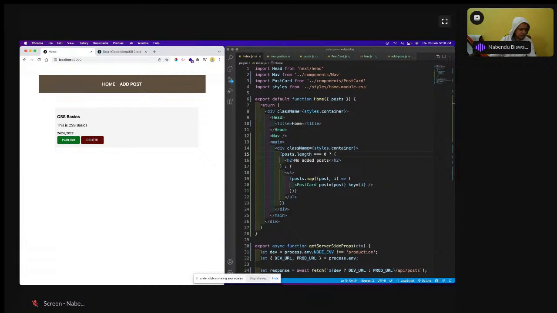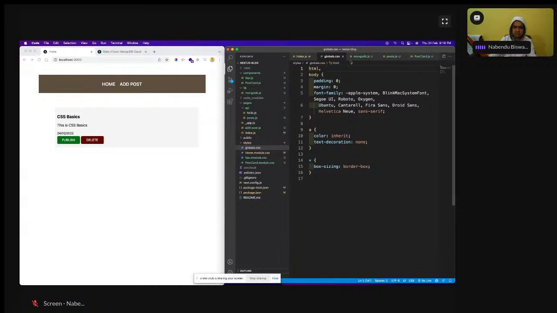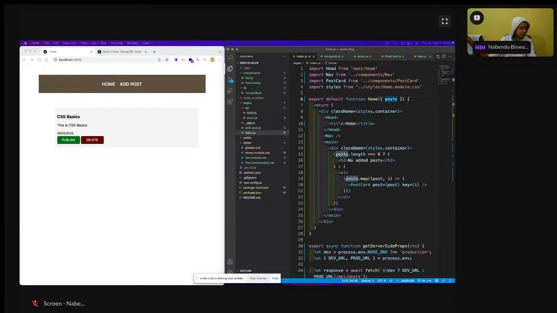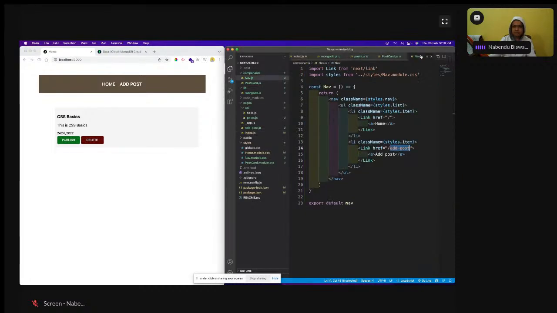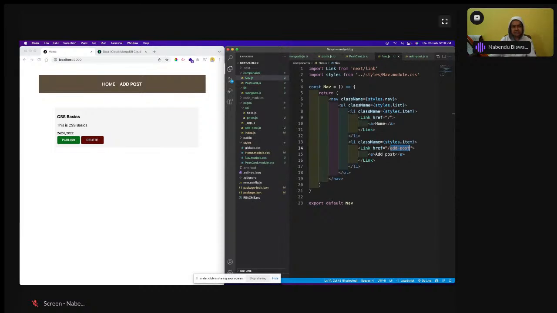So there is something, I mean the styles are not okay. So what is wrong with the styles and all? Okay, styles and all are okay. nav.module.css is okay. That is something we can see. Anyway, the code that I am going to give will already be there.